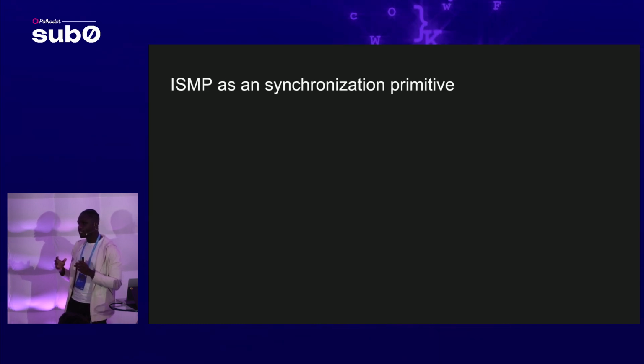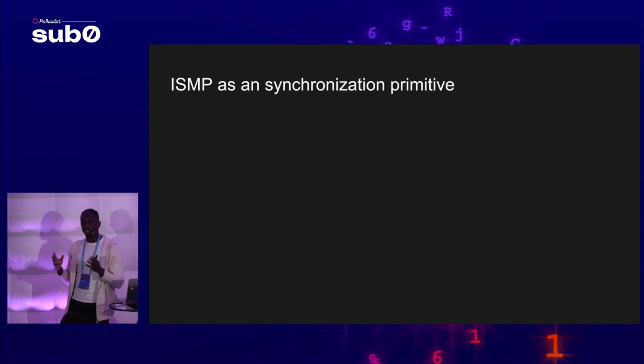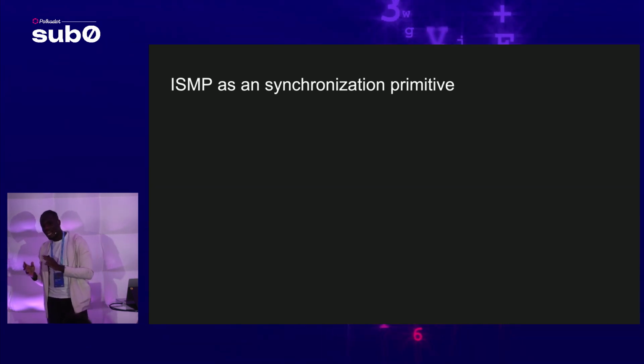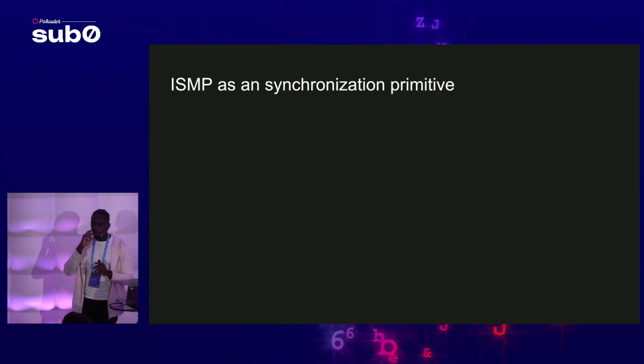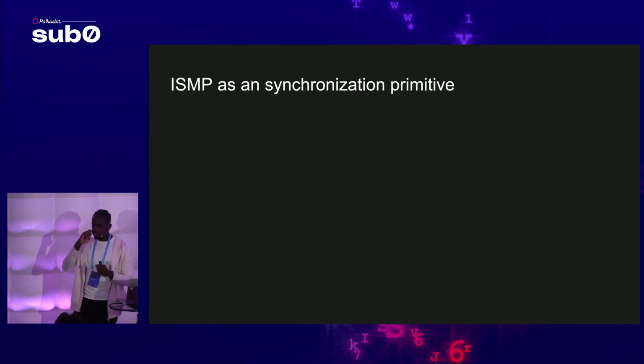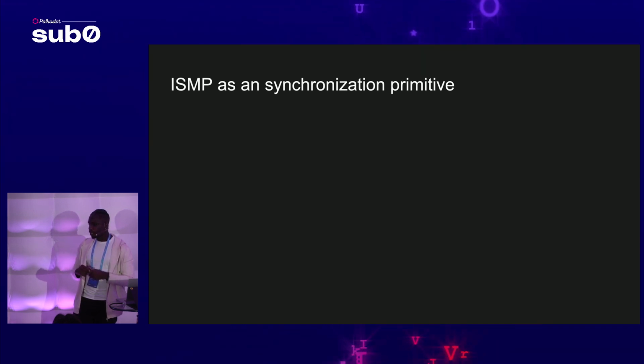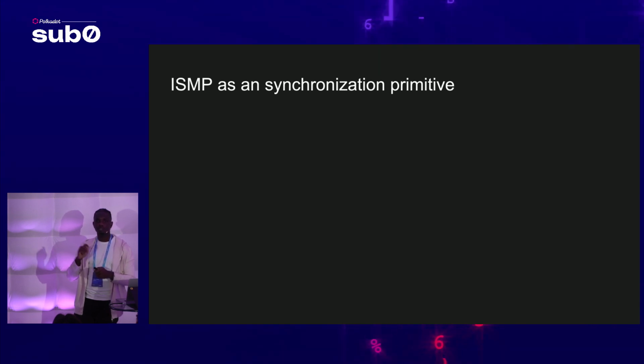So now that we see ISMP as this cross-chain messaging framework, I also like to change our perspective and see ISMP as a synchronization primitive. What does that mean? It means if we think about this new coretime and this new core model that Gav has proposed, we can see ISMP as a way to distribute work across cores, right?